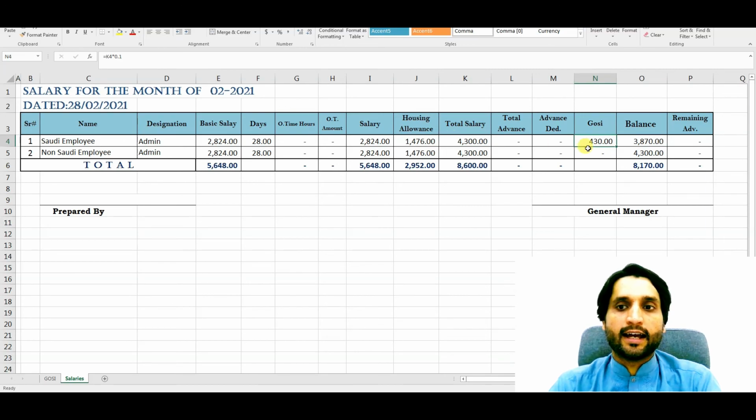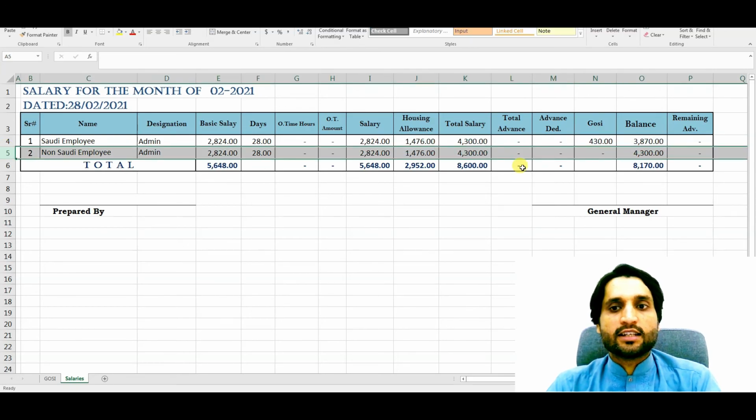The Saudi employee gets the balance payment of 3,870 after the deduction of GOSI. From the non-Saudi there is no deduction. As you can see here, the total 2% GOSI contribution will be from the employer side, not from the employee.